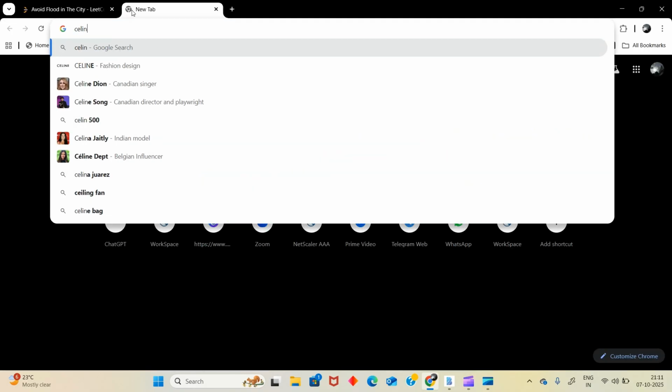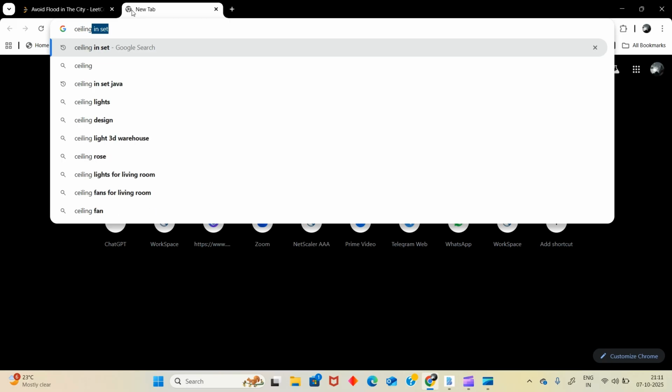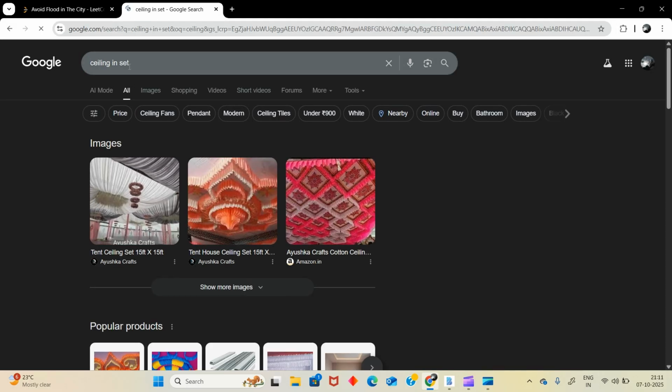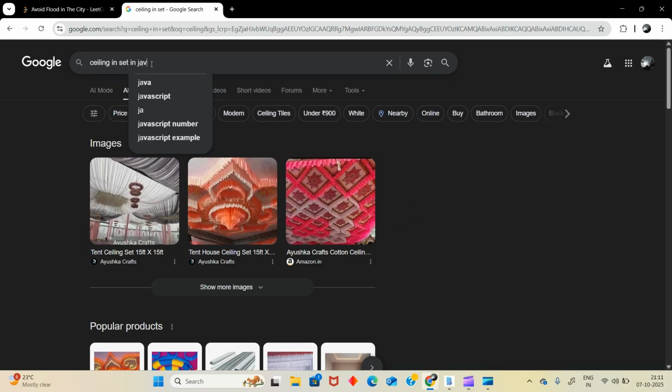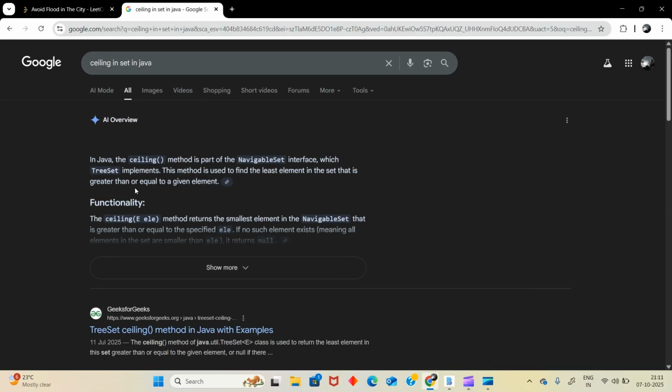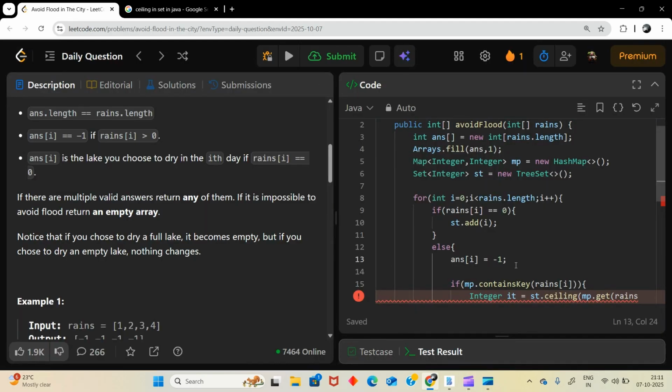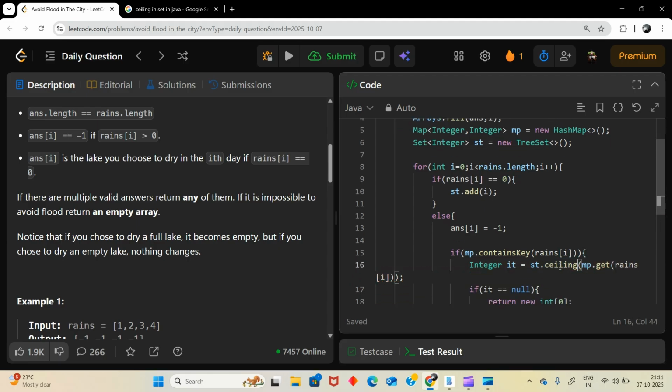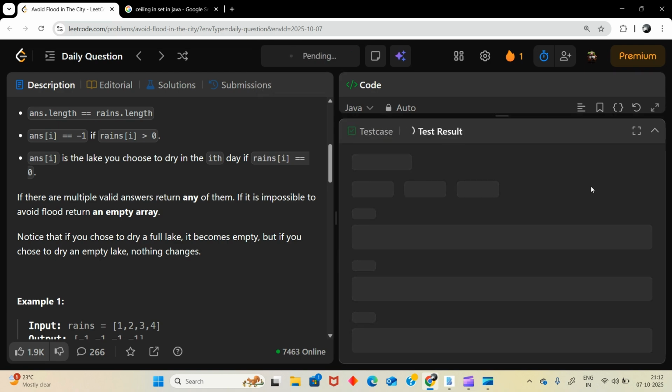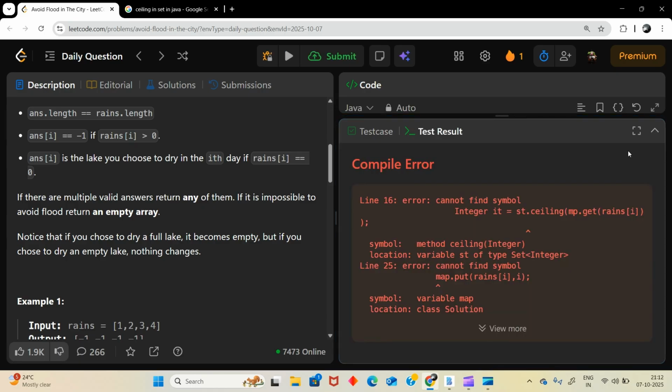Let's look at what is searched in Java. Again it says ceiling.